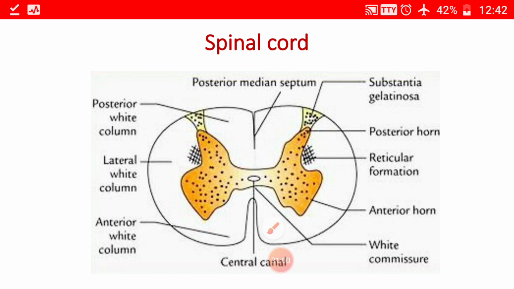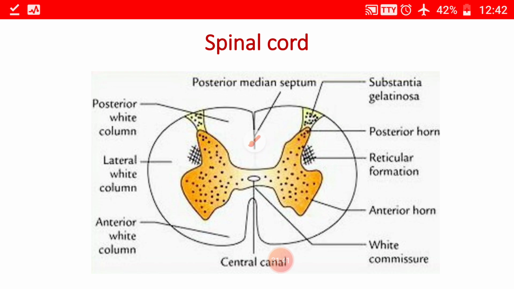Let us see the details of the section of the spinal cord. Anteriorly, the spinal cord shows a deep anterior median fissure lodging the anterior spinal artery. Posteriorly there is a posterior median sulcus, from which arises the posterior median septum, which enters into the posterior portion of the white matter of the spinal cord. Each half of the spinal cord is divided into three portions, that is the anterior, lateral and the posterior region, by means of the two sulci, the anterolateral sulcus and the posterolateral sulcus.